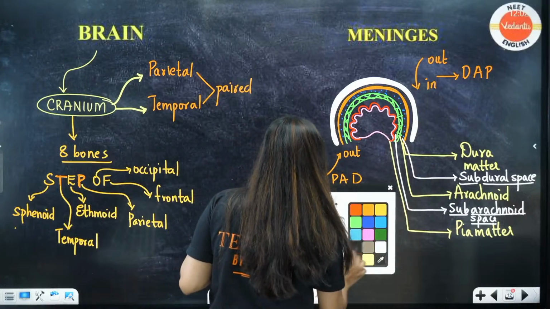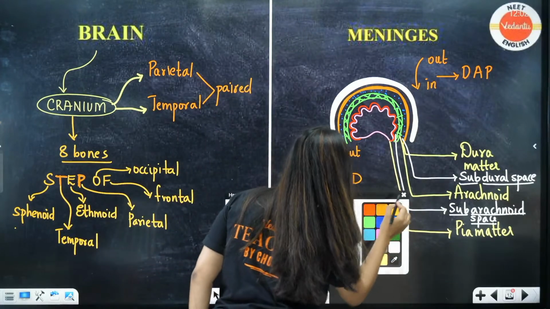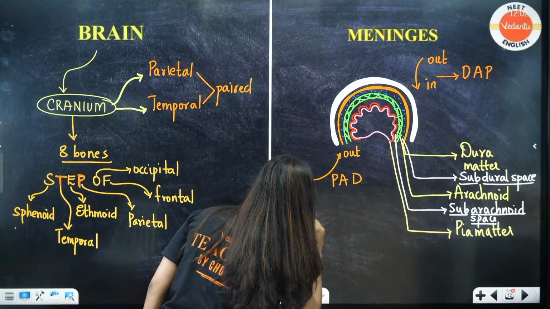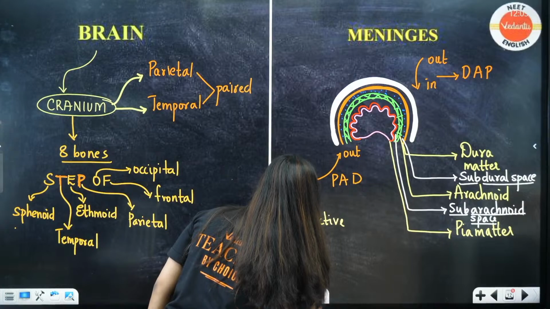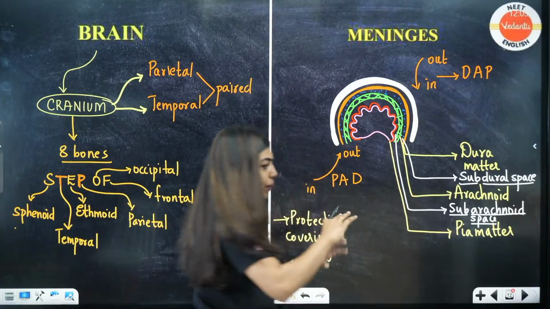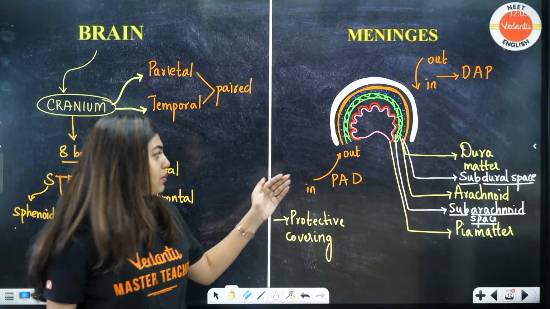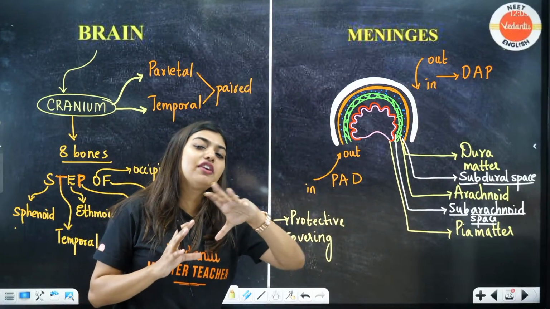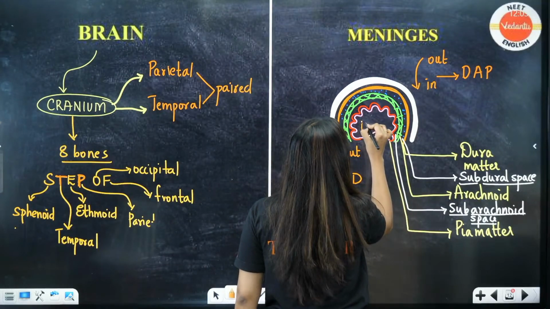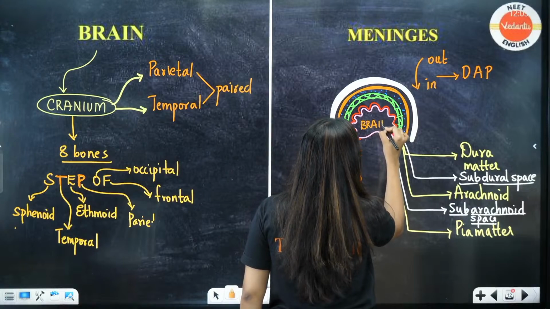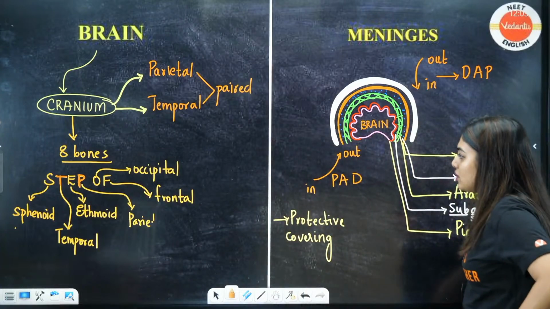Any doubts? These are protective coverings. So in your MBBS, when you go for your classes, you will be opening these layers and seeing. You will be able to see the dura mater, arachnoid. Pia mater will be very close to the brain, so you will not be able to remove that portion. But rest everything you will be able to dissect or remove and see. Got it? Clear? Can I move on?